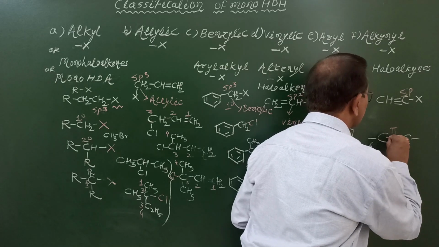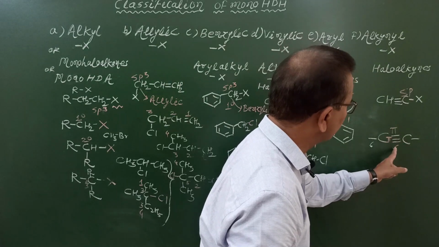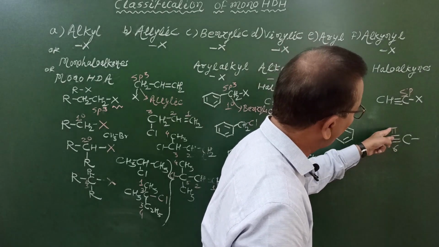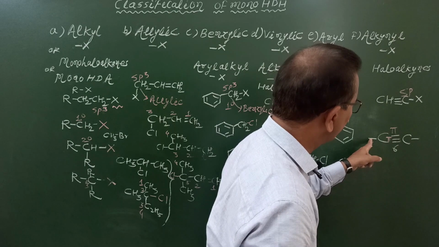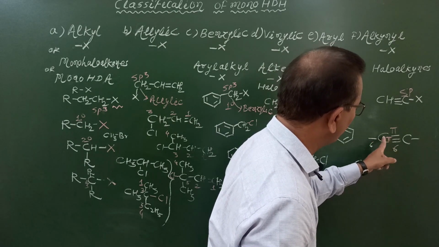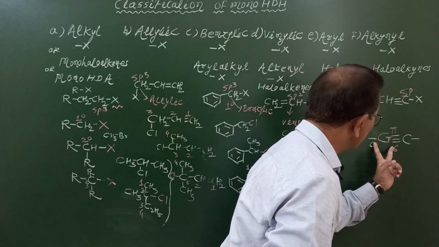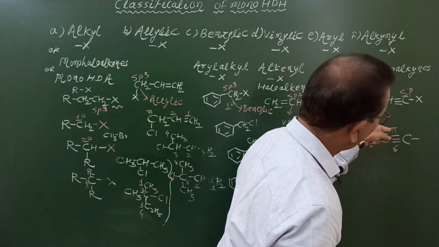Whenever a compound contains a triple bond between 2 carbon atoms, in this triple bond, one bond is a sigma bond and 2 bonds are pi bonds. This is a sigma bond for this carbon atom, and this is one more sigma bond for this carbon atom. Therefore this carbon atom is surrounded by 2 sigma bonds and 2 pi bonds.